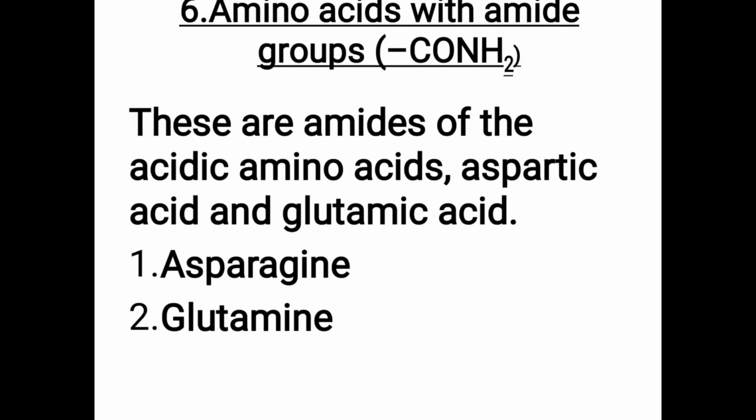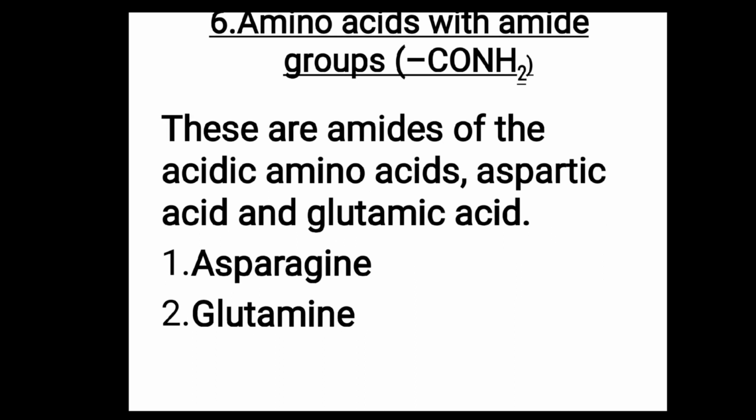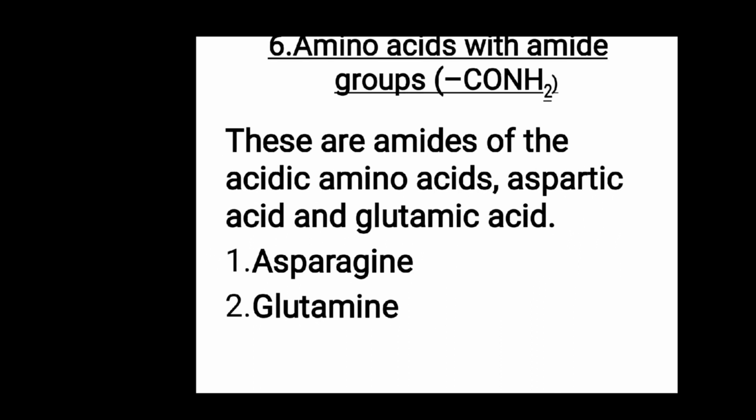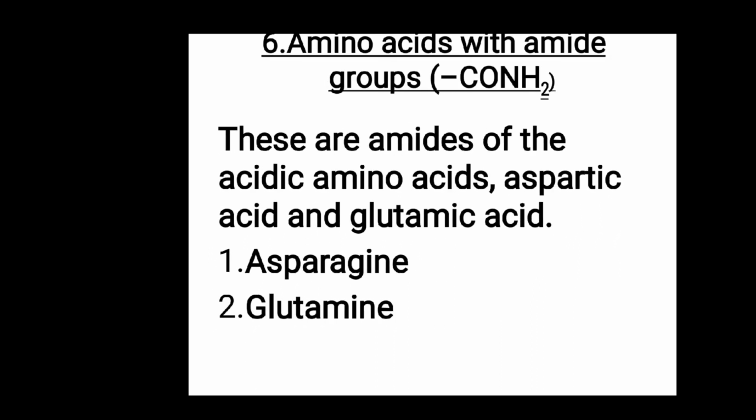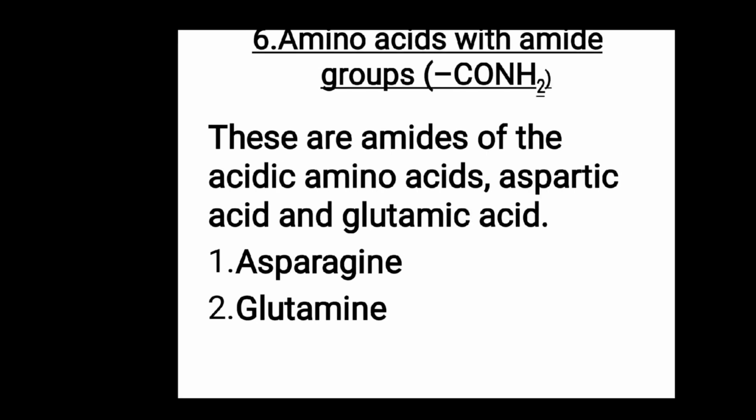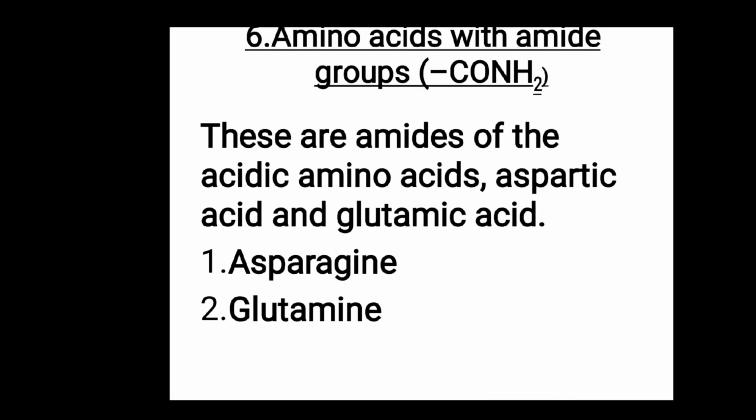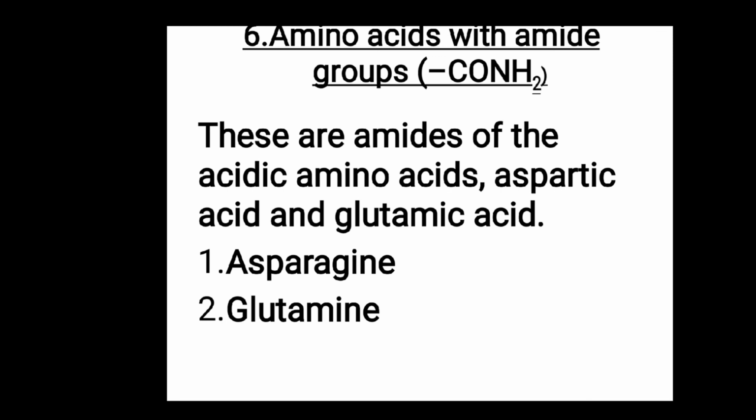Sixth group is amino acids with amide group, CONH2. These are amides of the acidic amino acids. What are those acidic amino acids?